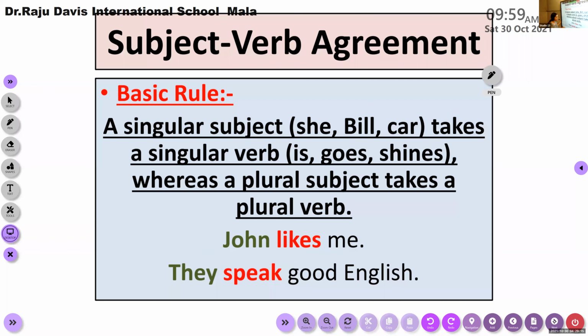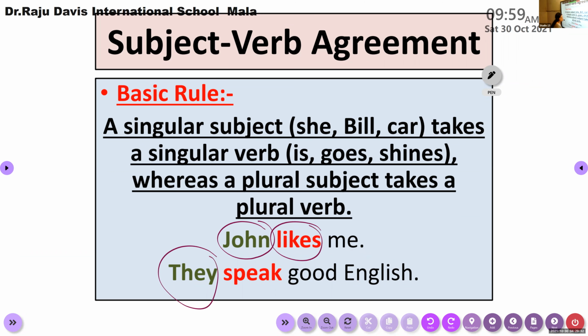The basic rule is, if the subject is singular, it takes a singular verb. How to change a verb to singular? By adding s, es or ies at the end, you can change a verb into its singular form. If the subject is plural, you need to use a plural form, just like the base form. So this is the basic rule.